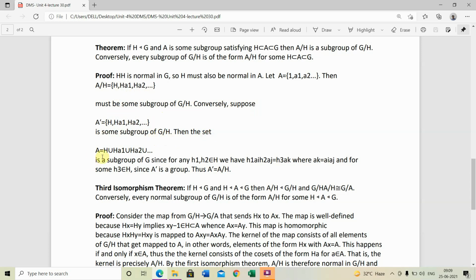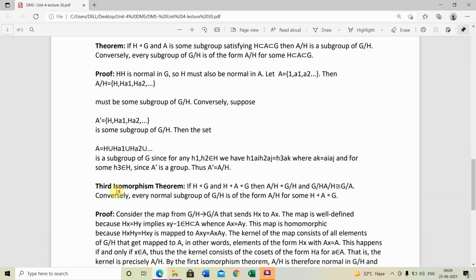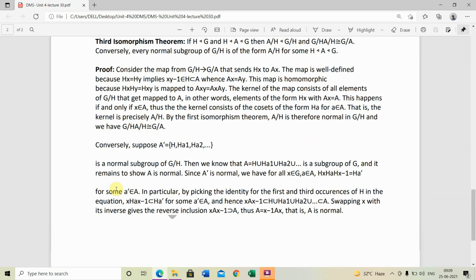Then the set A = H ∪ HA1 ∪ HA2 ∪ ... is a subgroup of G. Since for any H1, H2 belonging to H, we have H1 Ai H2 Aj = H3 Ak, where Ak = Ai Aj, for some H3 belonging to H, and since A' is a group, thus A' = A/H. Third isomorphism theorem.